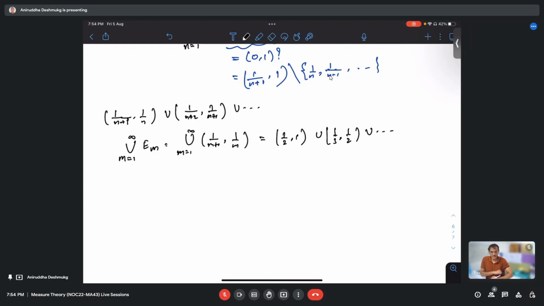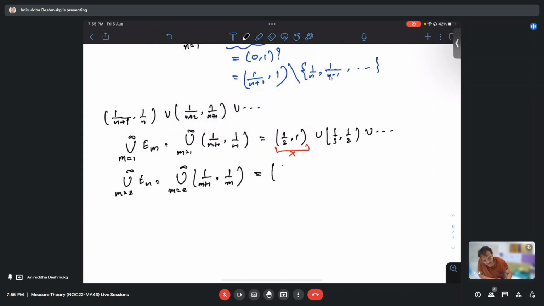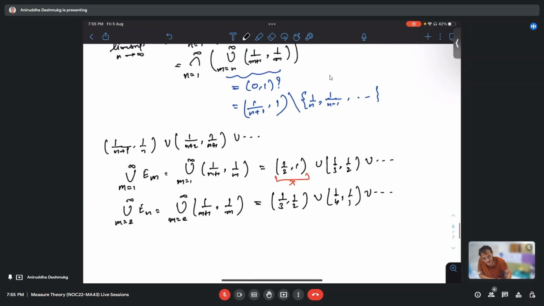Now let us look at the union over m from 2 to infinity of (1/(m+1), 1/m). Notice that the first interval won't come. This starts from 1/3 to 1/2, and then the next one is 1/4 to 1/3. Understood? Yes. Fine. So now can you tell me what this union is?